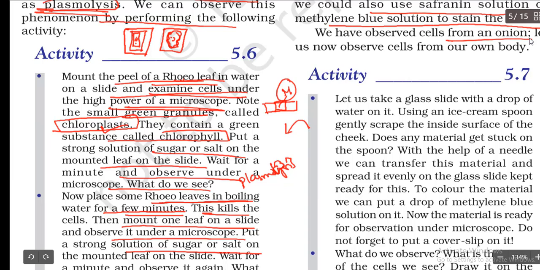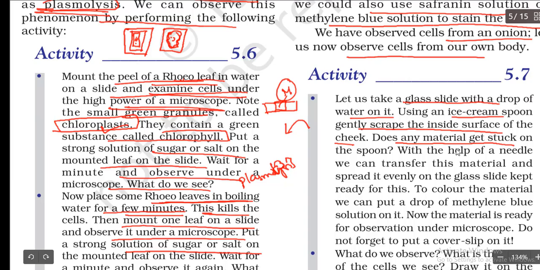We have observed cells from the onion. Let us now observe cells from our own body. Till now we have taken onion cells, root cells, leaf cells, right? So now let us take our body cells. Take a glass slide with a drop of water on it. Using an ice cream spoon, gently scrape the inside surface of the cheek.